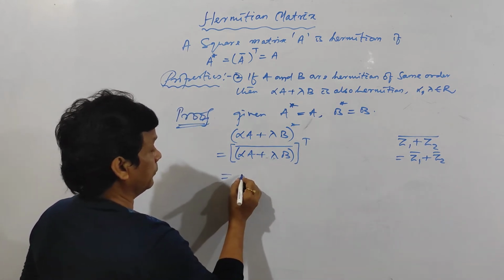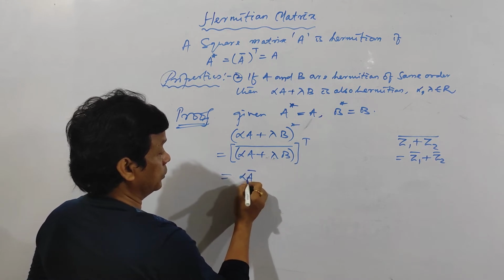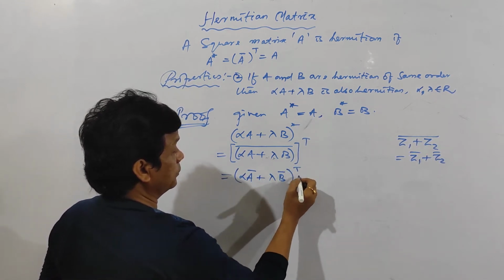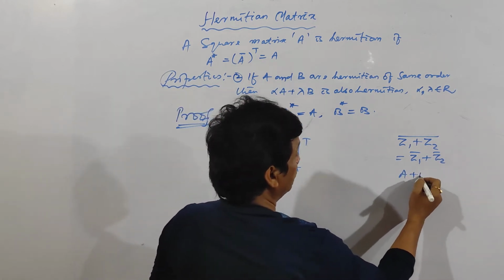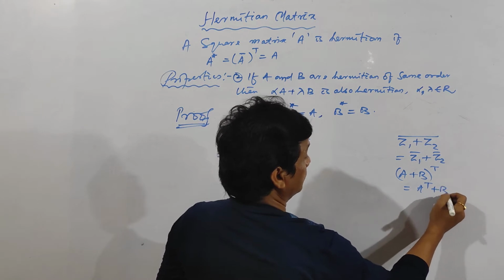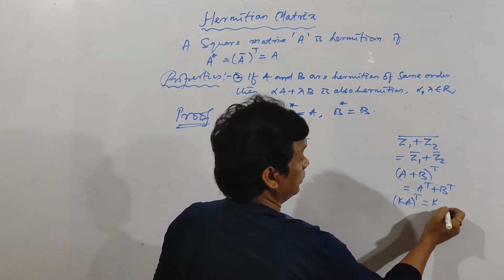So here alpha is a real number. So alpha A conjugate plus lambda B conjugate, whole bar transpose. And already we know A plus B whole transpose is equal to A transpose plus B transpose. Again, k into A whole transpose is equal to k into A transpose.